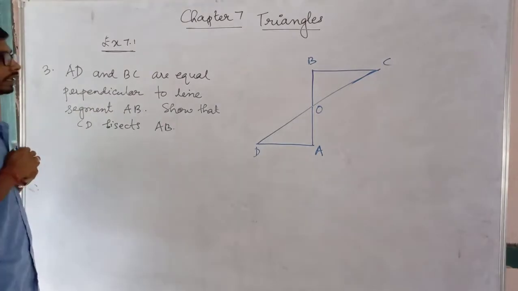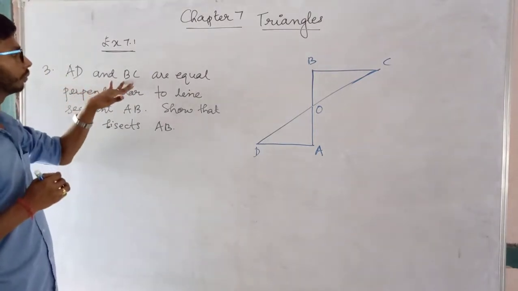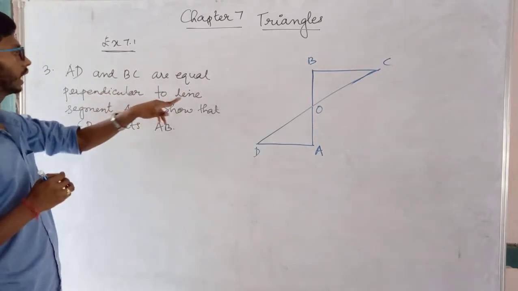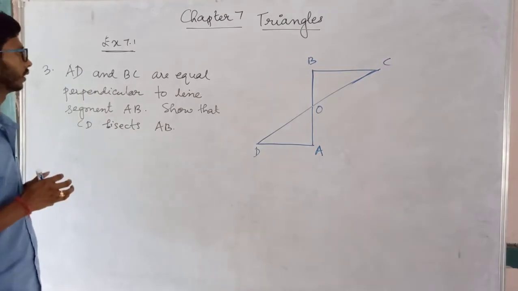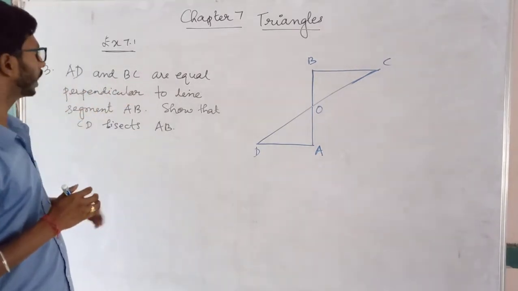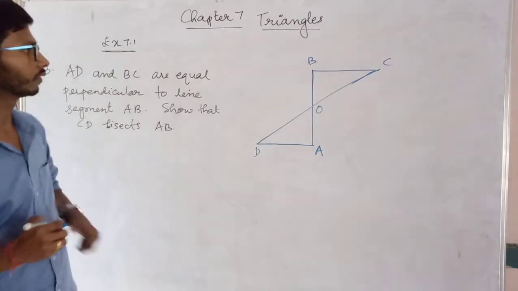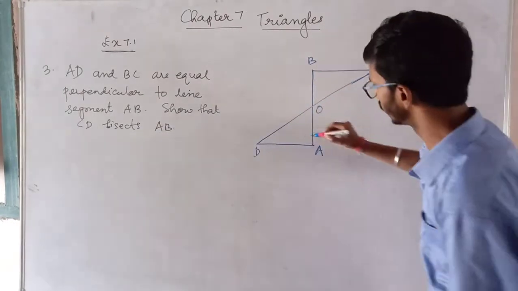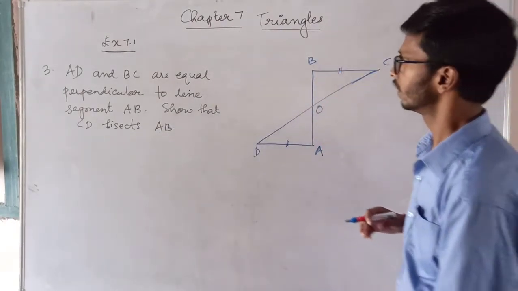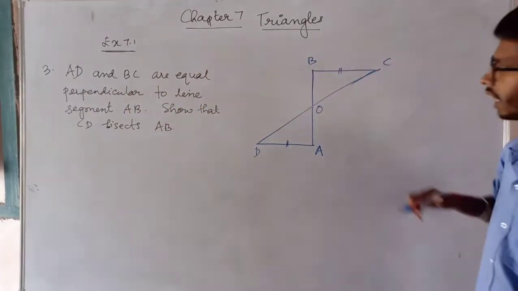Now, let us see question number 3. Let us read the question. AD and BC are equal perpendicular to line segment AB. So, just see the figure. Here, AD and BC are equal perpendicular to line segment AB. This line segment is AD and this one is BC. So these two are equal perpendicular to line segment AB.